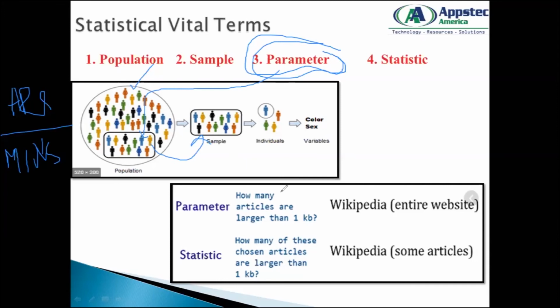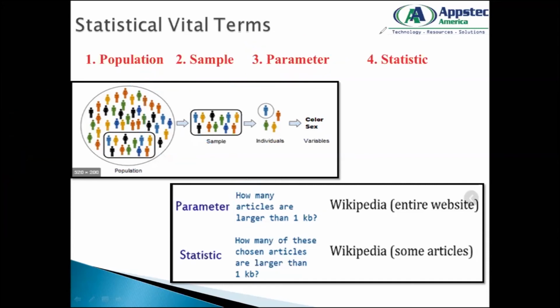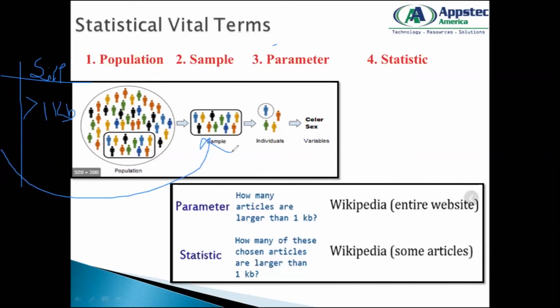Okay. So how many articles are larger than 1 KB? If I have the entire data of Wikipedia, there might be a column which says size of the data. So from this population of the entire Wikipedia corpus, I can choose a parameter that file size is larger than 1 KB, and I can create a sample out of my population. That is called a parameter. And what is a statistic? Not statistics, but what is a statistic? A numerical value observed within an observed sample.